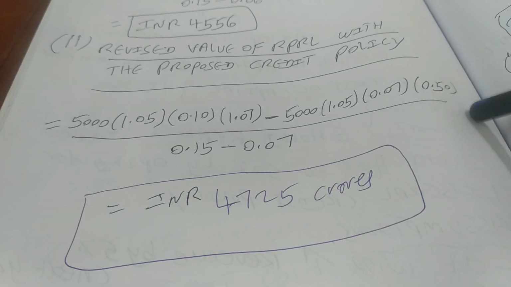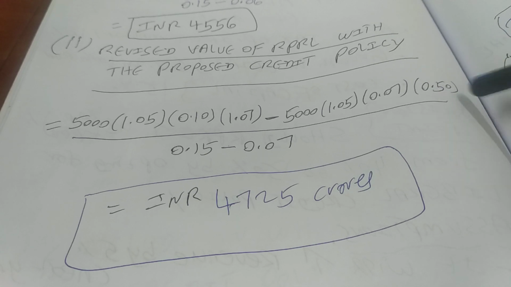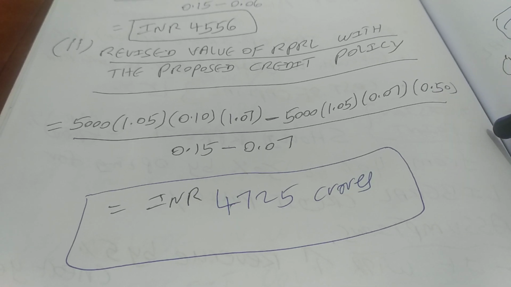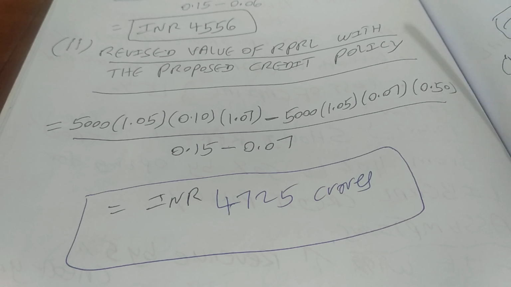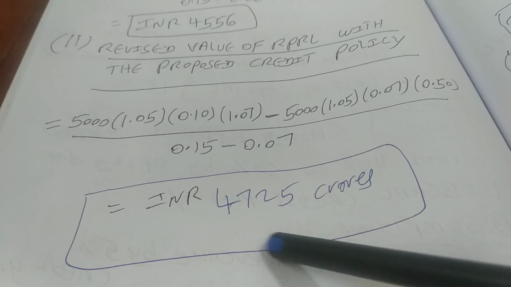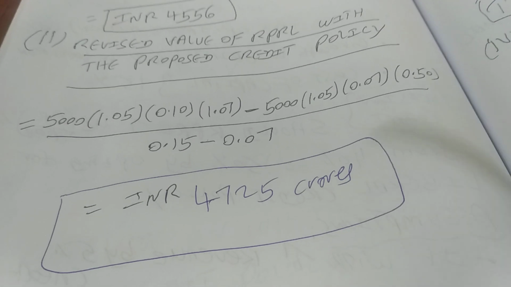So here it is 0.50 because the revised receivable to revenue ratio is 50%. Earlier it was 40%, right? So this gives us the revised value of INR 4725 crores.